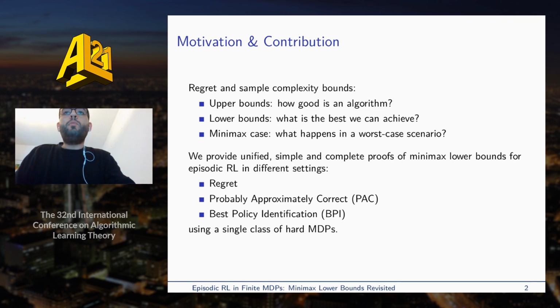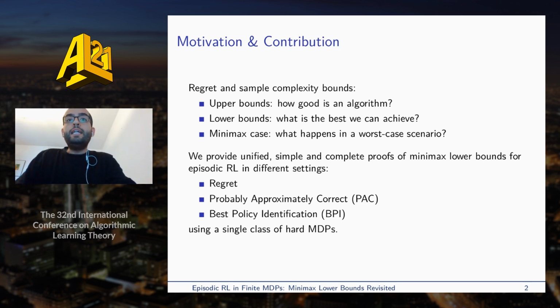Studying regret and sample complexity bounds in reinforcement learning is important. Upper bounds tell us how good an algorithm is, and lower bounds tell us what is the best we can achieve. Here, we focus on the Minimax case, which considers the bounds in a worst-case scenario.